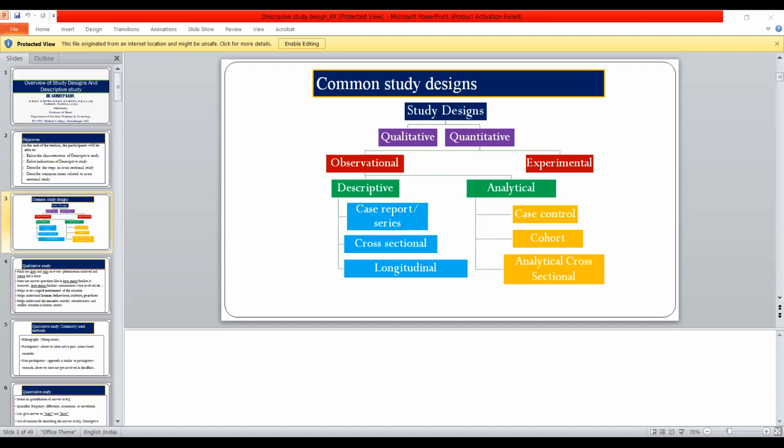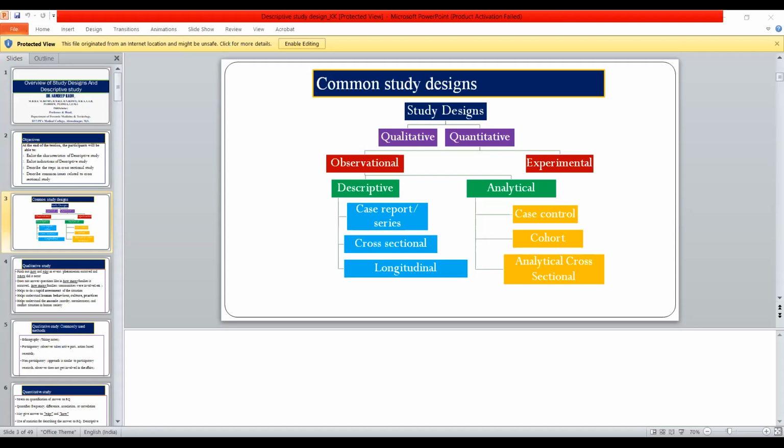Then the variants of the experimental study, that is the clinical trial, which may be placebo control or no placebo, before-and-after trial, field trial, vaccine trial. These are the examples at your level. No need to go into detail.